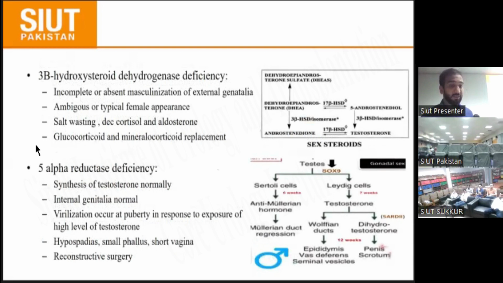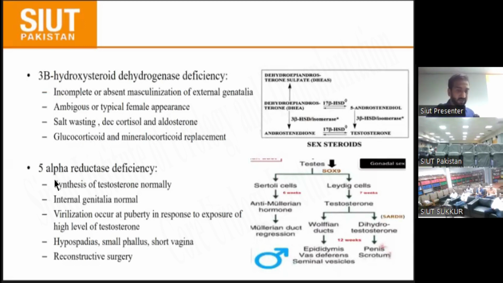And there is 3-beta-hydroxysteroid dehydrogenase deficiency, as already described in a previous slide. Patients with 3-beta-HSD deficiency present with low testosterone, low mineralocorticoid, and low glucocorticoid. All of the hormones are decreased. There is incomplete or absent virilization of the external genitalia, and ambiguity, typically with female appearance and salt wasting, with decreased cortisol and aldosterone. Mostly glucocorticoid and mineralocorticoid replacement is given.